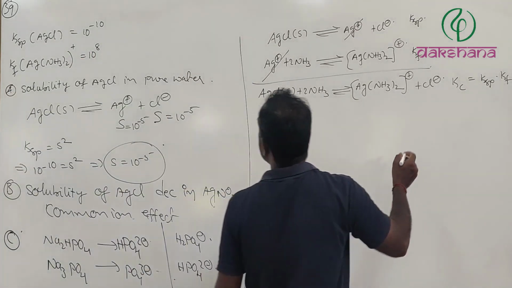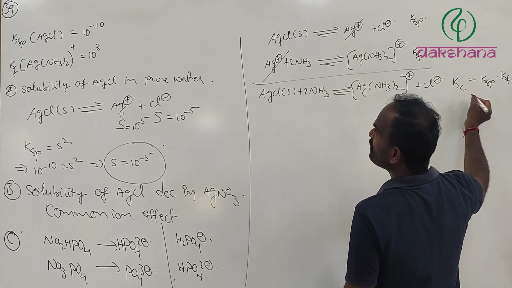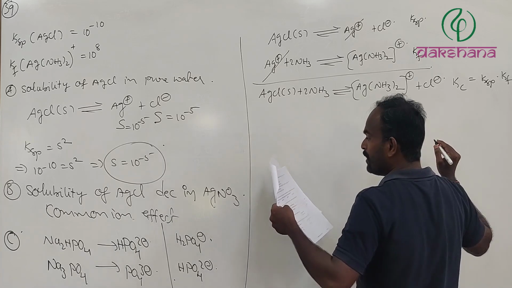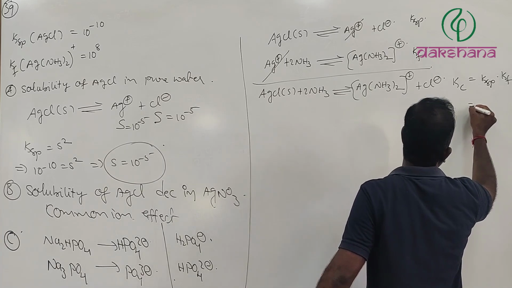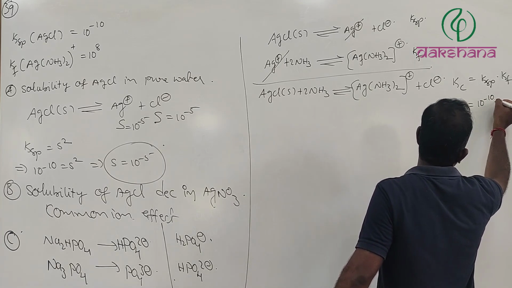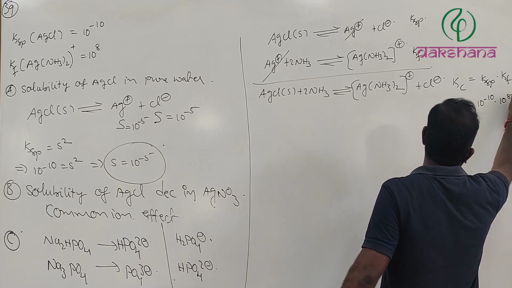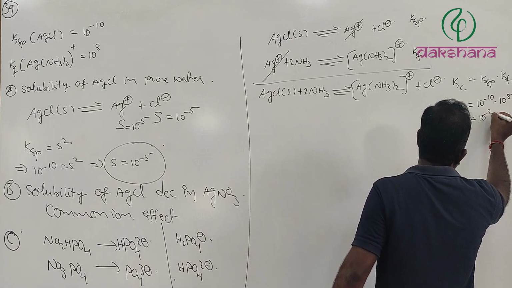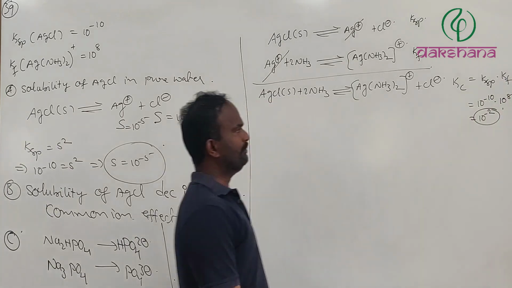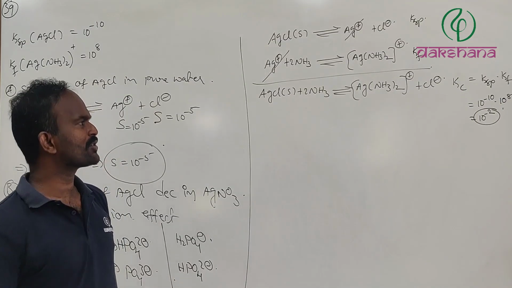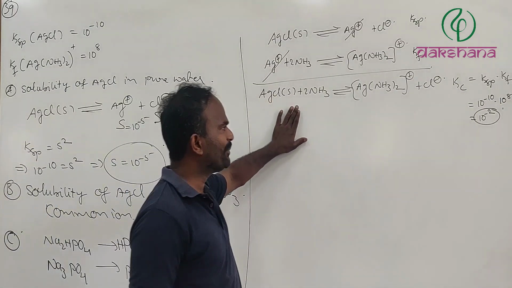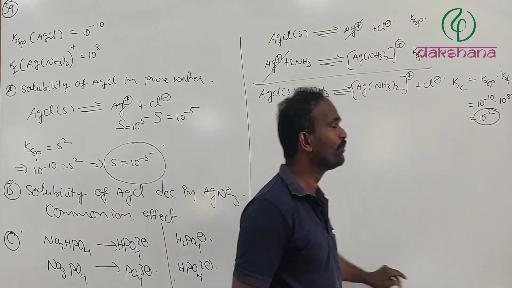Therefore Kc is equal to Ksp into Kf, that is 10^-10 into 10^8, which equals 10^-2. The equilibrium constant for this equilibrium is going to be 10^-2.